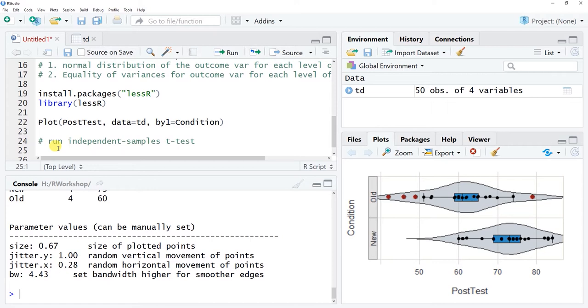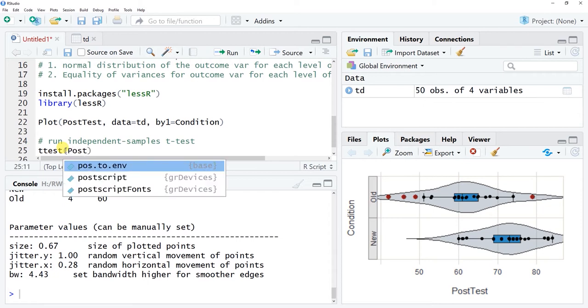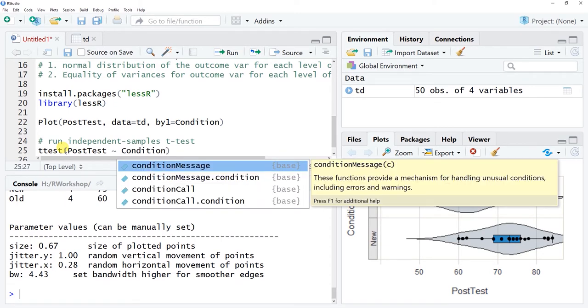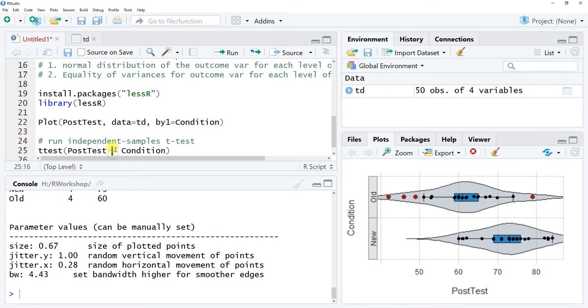And so to use this function, we are just going to type in ttest, all lowercase. This is from the lessR package, so make sure that you've accessed it, which we did above. And then, as the first argument, we need to specify the model that we're testing. The t-test model we are going to specify is post-test, our outcome variable, then a tilde, which separates our outcome variable from our predictor variable, and our predictor variable is that categorical condition variable. The way you need to remember this is that to the left of the tilde is your outcome variable, and to the right of your tilde is your predictor variable.